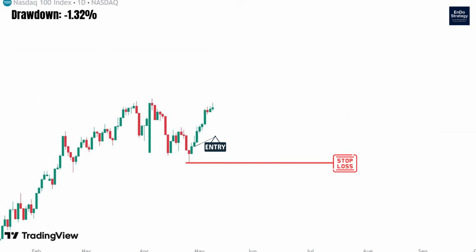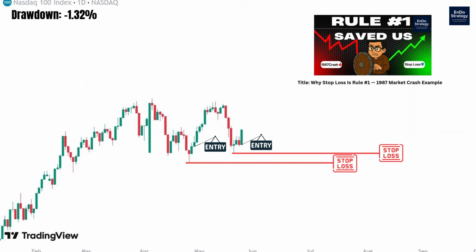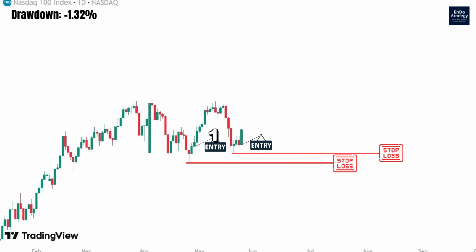Whether the pullback is deep enough to hit our stop loss or shallow and does not hit it, we will enter again after a bullish daily candle closes. This time as well, when we recognize that the pullback had formed, a bullish daily candle had already appeared, so we enter. When entering, we place the stop loss according to rule number 1. According to rule number 2, since the first position is already open, we use the entire remaining account balance to